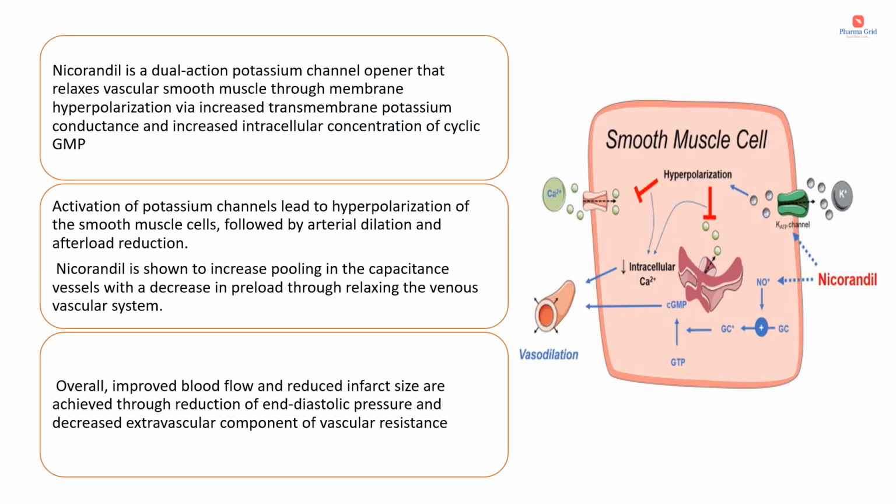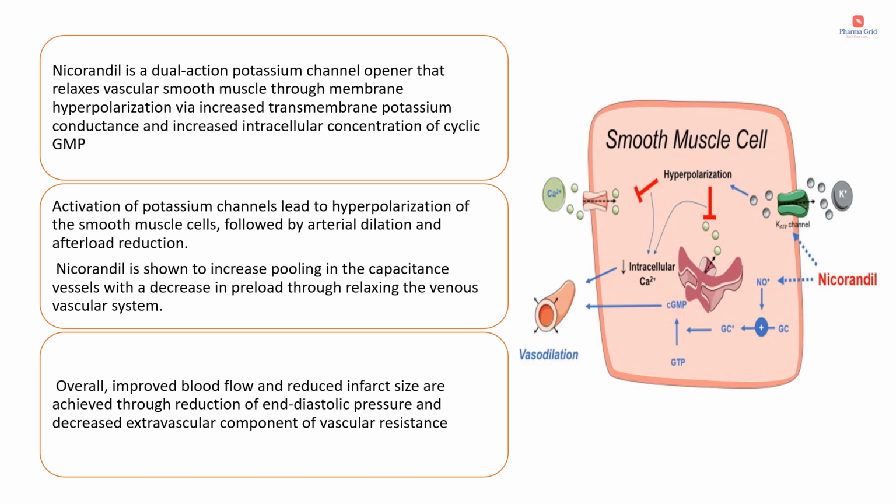So again here the mechanism of action of nicorandil is explained. Nicorandil is a dual action potassium channel opener that relaxes vascular smooth muscle through membrane hyperpolarization via increased transmembrane potassium conductance and increased intracellular concentration of cyclic GMP.